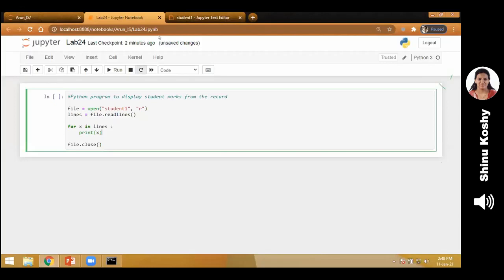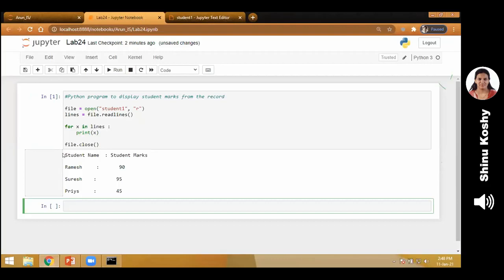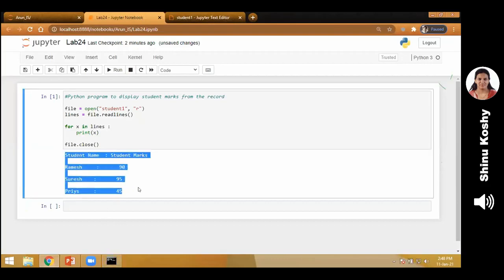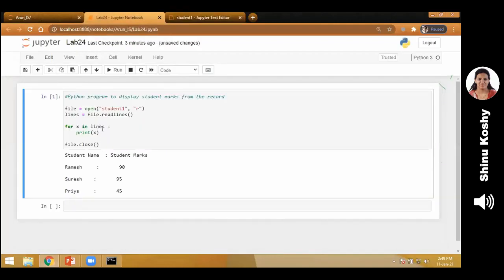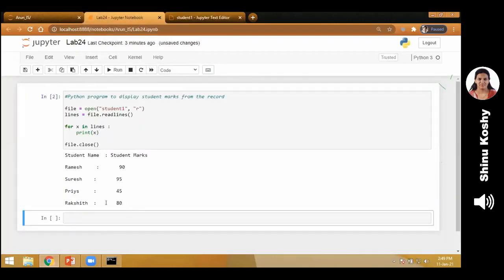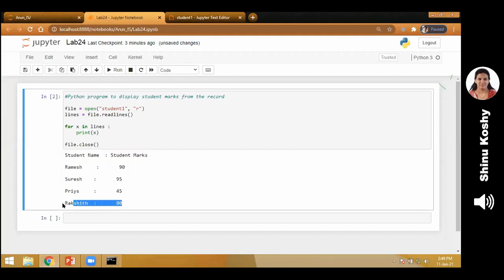So this is the file that we are going to read. It has 3 students' names. Can you see the output? Now I'm going to add one more name to the existing file. So go back to the student file. I'll add one more name there, and please remember to save it. Otherwise you will not get the updated output. So you can add one more record now. Save the file and run the program again. Can you notice that the updated file is being printed here?